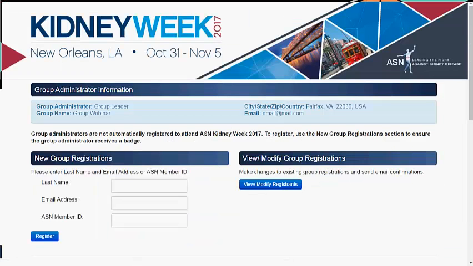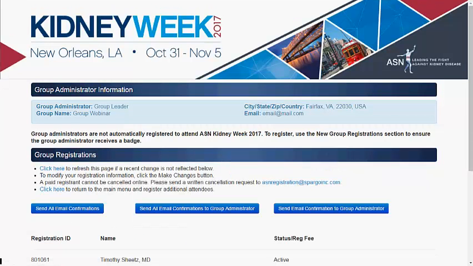View Modify Group Registration. Click here to make changes to existing group registrations and send email confirmations to yourself or to your individual attendees.